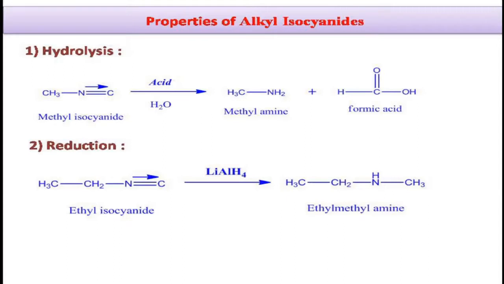Similarly, coming to the second property, that is reduction, here I have taken ethyl isocyanide as the reactant. Our alkyl isocyanides upon reduction, like with lithium aluminum hydride, catalytic reduction, or with nascent hydrogen, will give secondary amines. You see here ethyl methylamine, this is the secondary amine, whereas alkyl cyanides upon reduction will give the primary amines as the product.